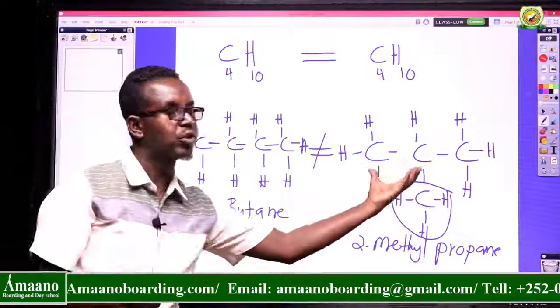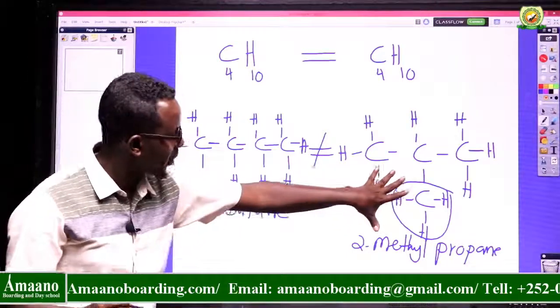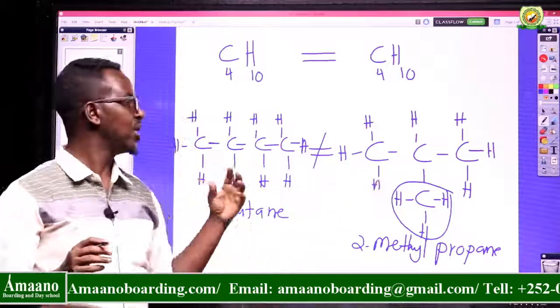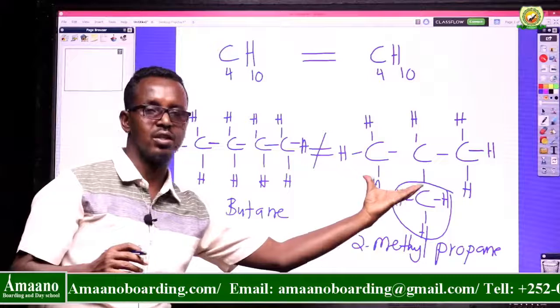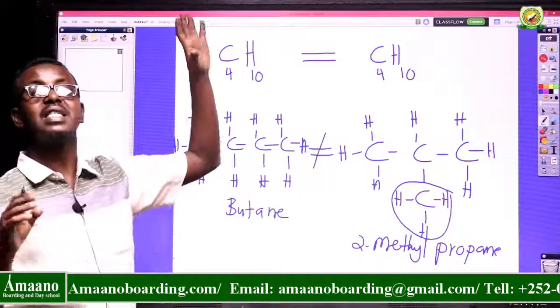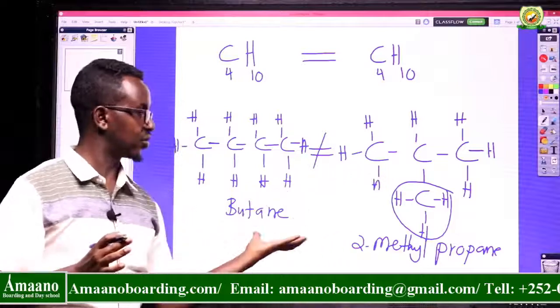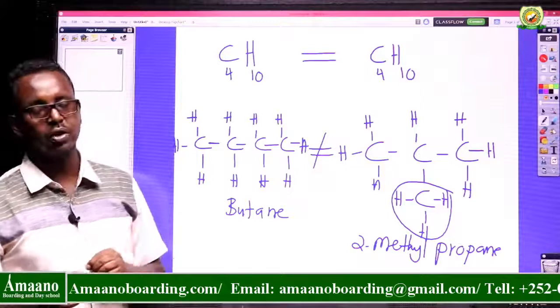It looks like butane, but it's not butane. These are two compounds. They have the same molecular formula but different structures. Compounds which have the same molecular formula but different structures or different displayed formulas are called isomers.